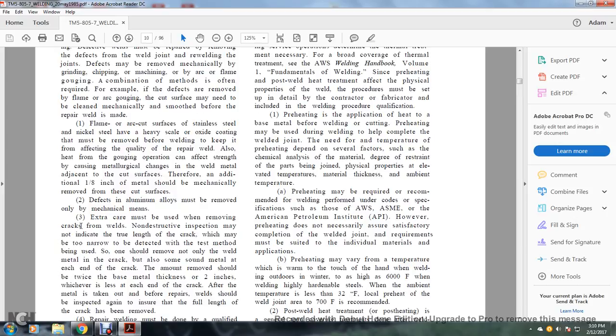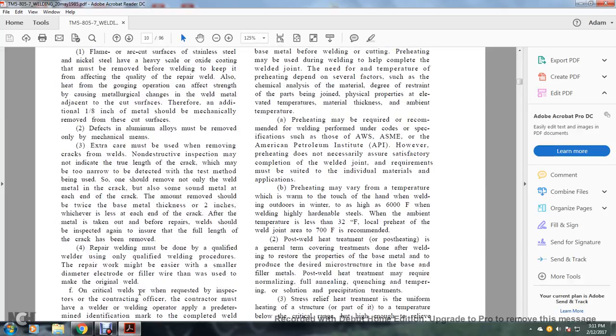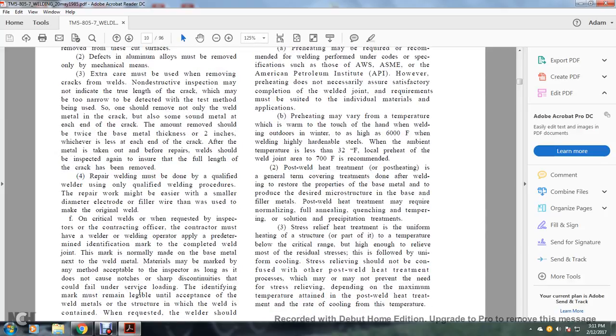Extra care must be used when removing cracked welds. Non-destructive inspection may not indicate the true length of the crack, which may be too narrow to detect by the test method being used. So one should remove not only the weld metal in the crack, but also some of the sound metal at each end of the crack. The amount removed may be twice the base metal thickness or 2 inches, whichever is less, at each end of the crack. After the metal is taken out before the repairs, the weld should be inspected again to ensure that the full length of the crack has been removed.